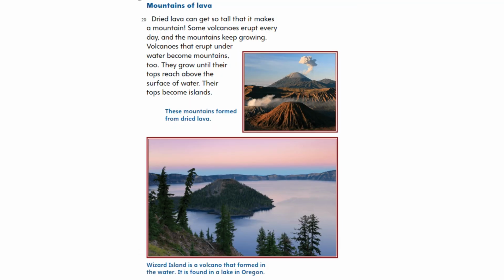Mountains of lava. Dried lava can get so tall that it makes a mountain. Some volcanoes erupt every day, and the mountains keep growing. Volcanoes that erupt underwater become mountains too. They grow until their tops reach above the surface of water. Their tops become islands. These mountains formed from dry lava. Wizard Island is a volcano that formed in the water. It is found in a lake in Oregon.